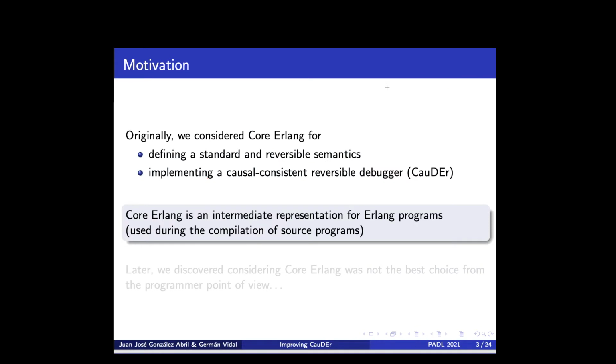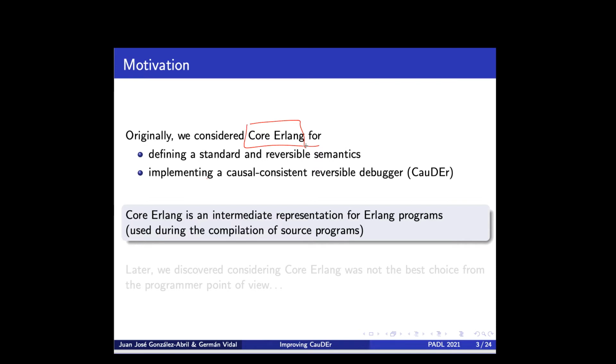As for the motivation of this work, initially, some 5 years ago, we considered Core Erlang for our developments. Core Erlang is the intermediate representation used by the Erlang compiler. It's similar to Core Haskell in the case of the functional language Haskell.